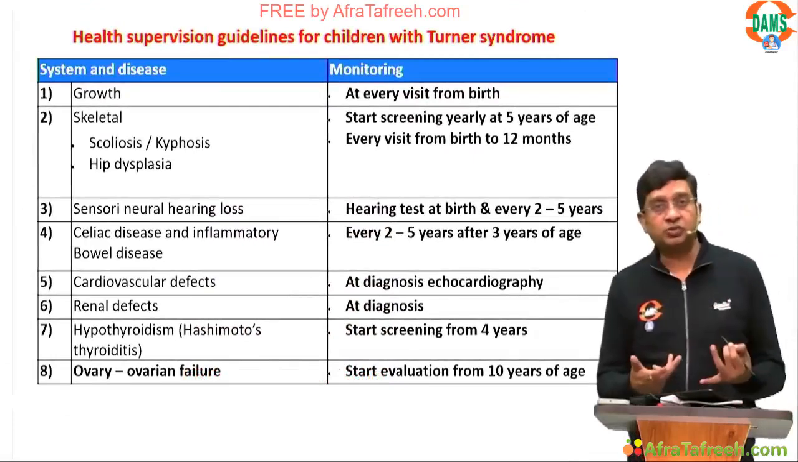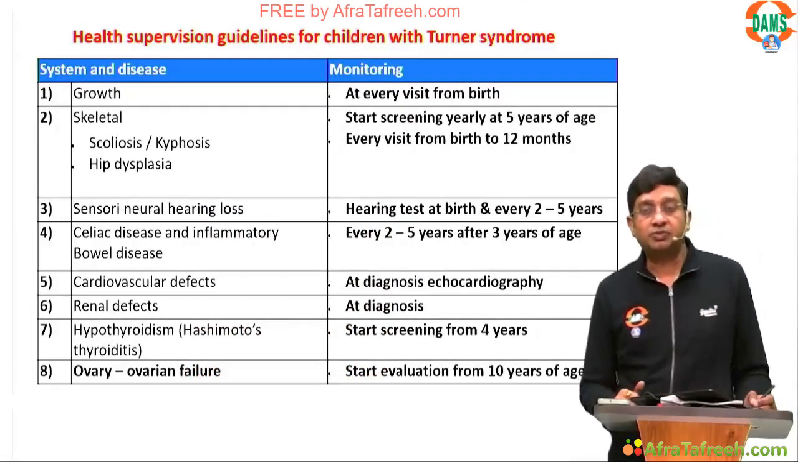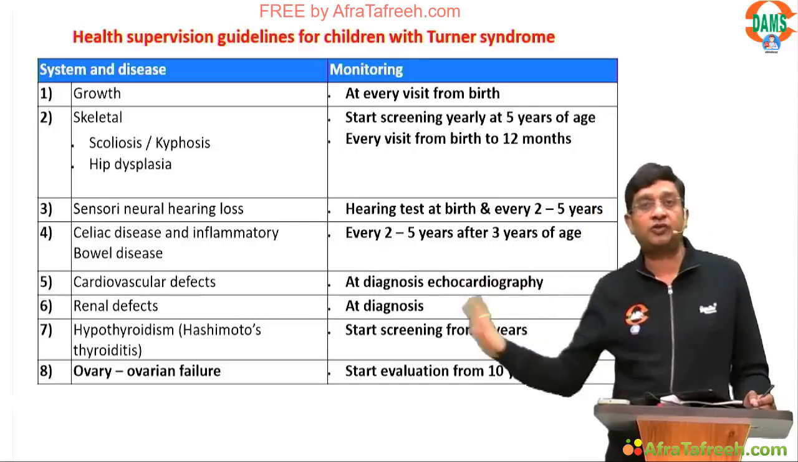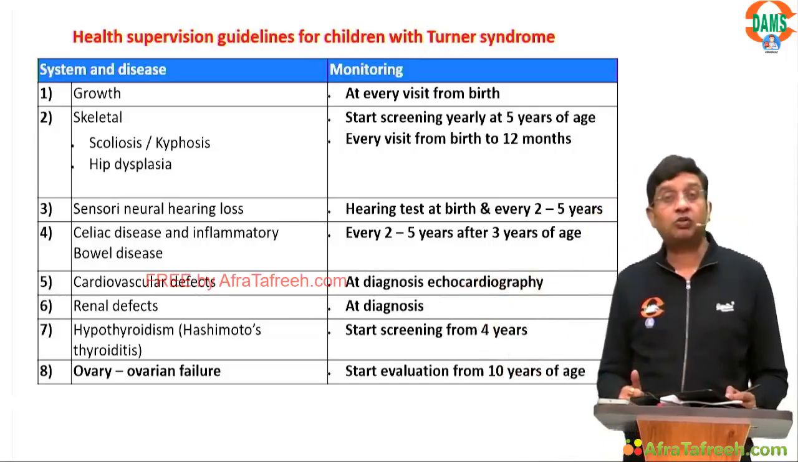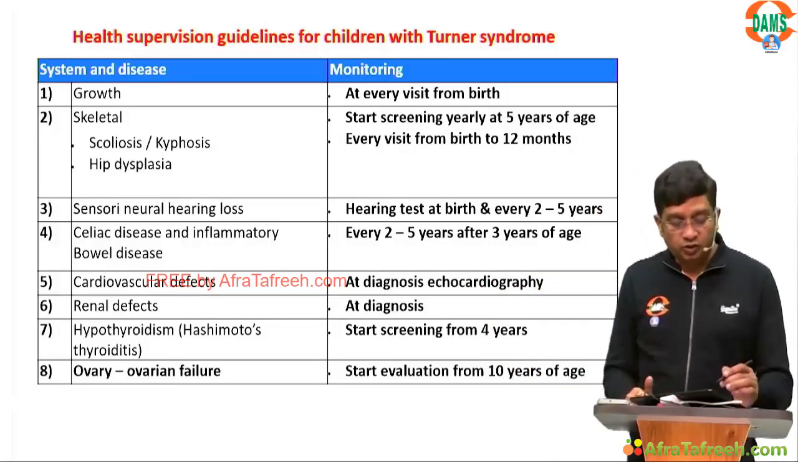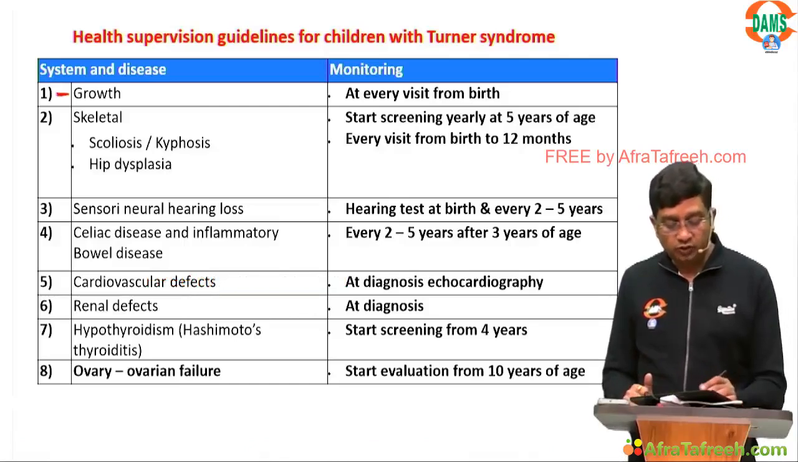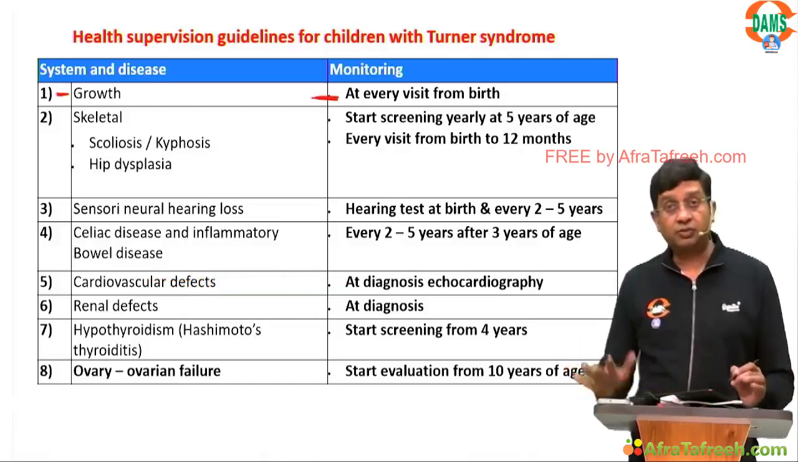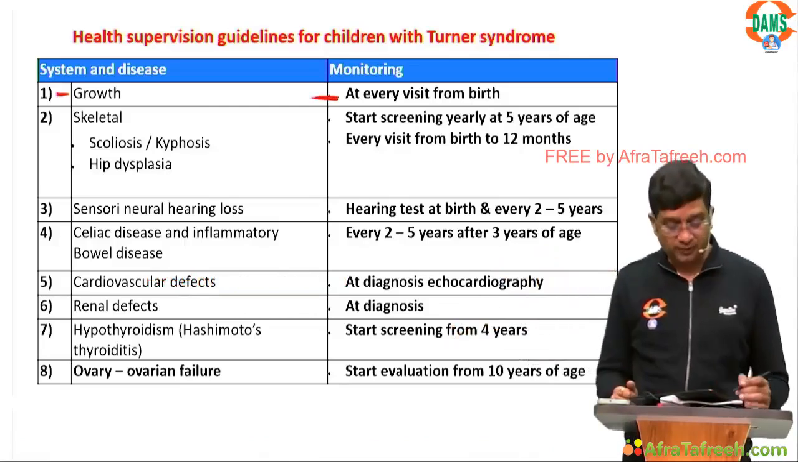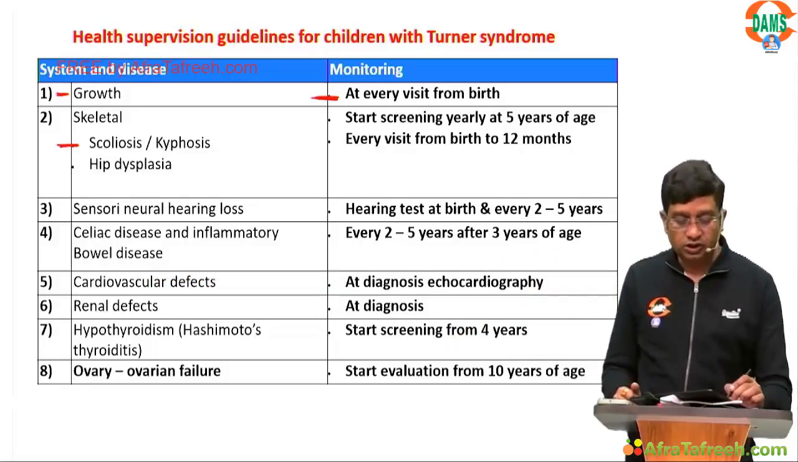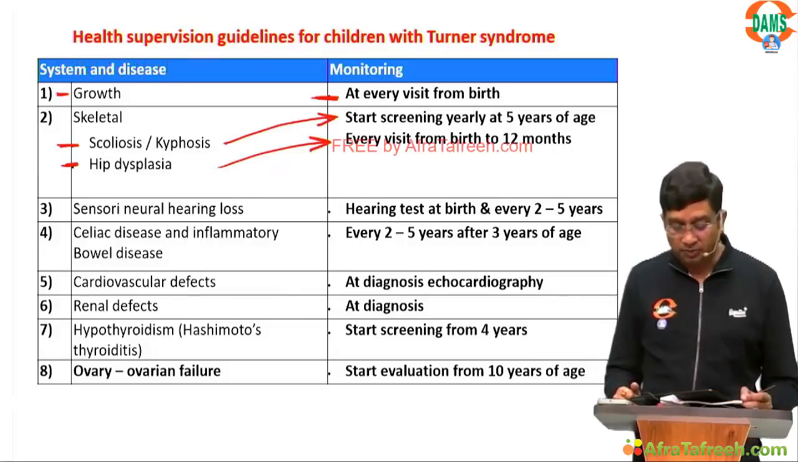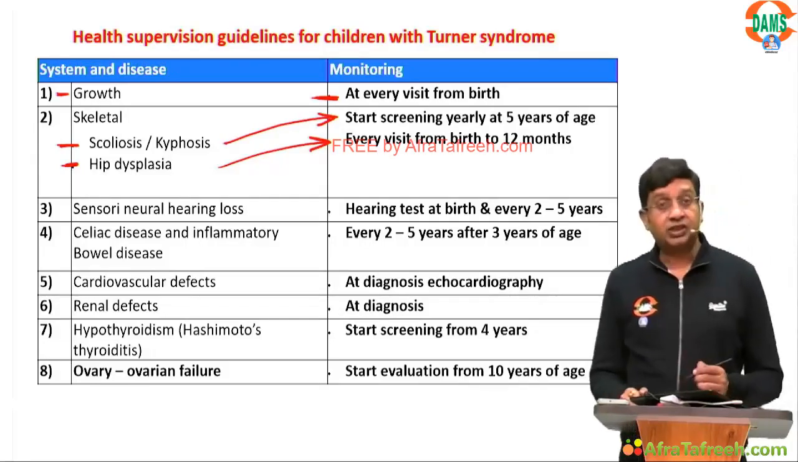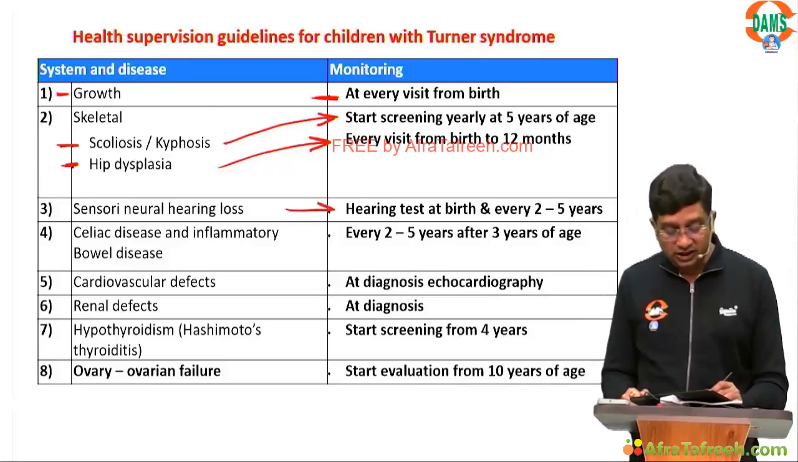In Down syndrome screening and Turner syndrome screening, there is a chart, and we monitor for different disorders. In Turner syndrome, there are certain things which particularly need to be remembered. You screen for growth and measure the height at every visit, because it is ultimately a cause of short stature. In the skeletal system, it is scoliosis or hip dysplasia. Scoliosis you screen at 5 years of age, and hip dysplasia at every visit from birth to 12 months. Sensorineural hearing loss you need to screen at birth.